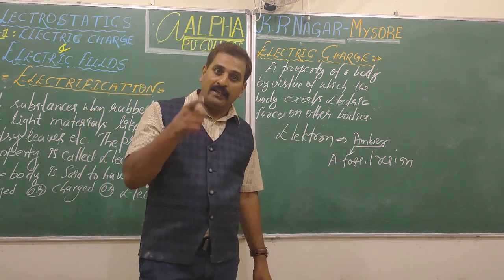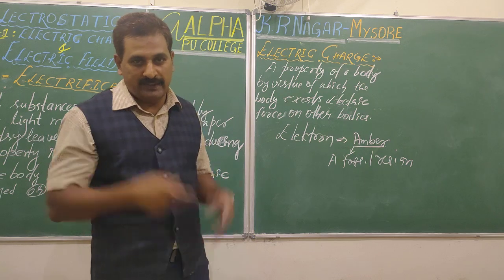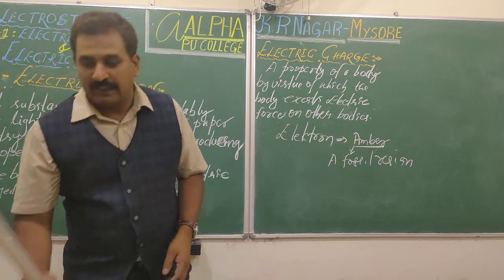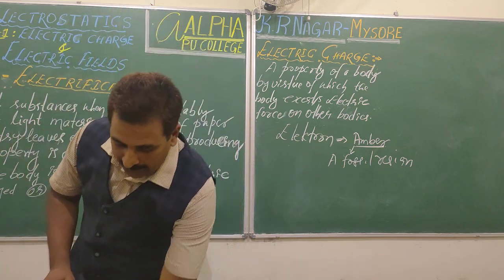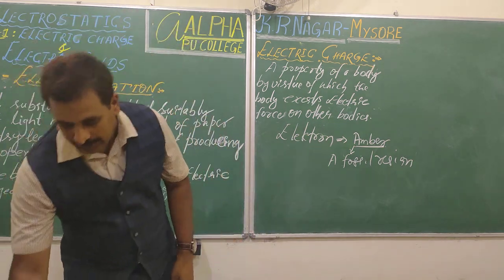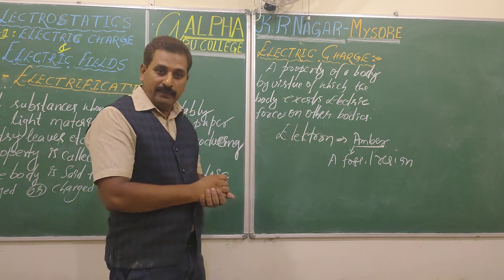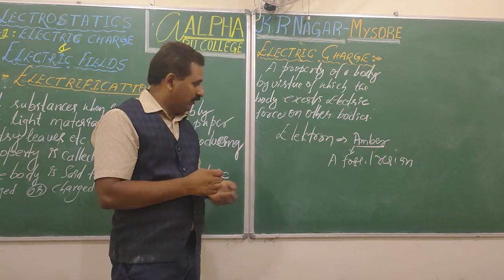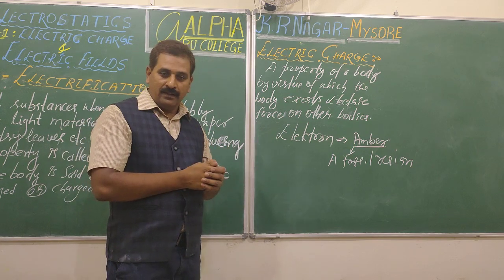What was first observed? Electrification was first observed. Think of it as an amber rod: rub it with cloth, and it attracts light materials. It happened before Christ, around 600 BC. That's how our history goes, right?